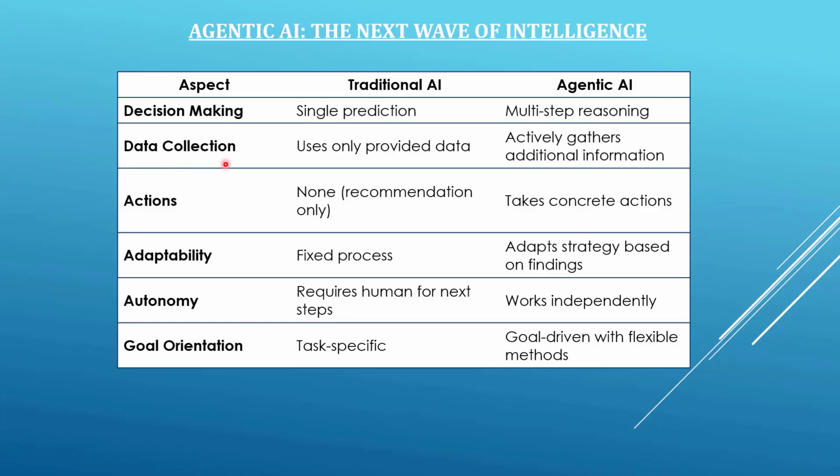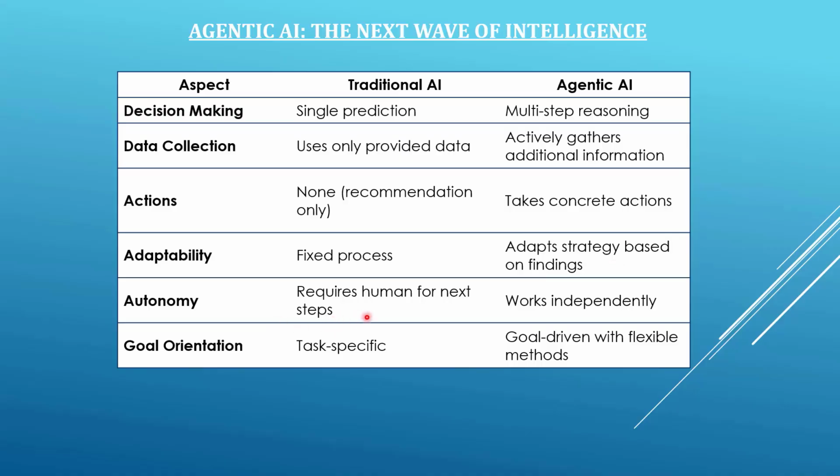In terms of data collection, the traditional AI used only the provided data that was fed into the application. But the agentic AI requested additional information to make a sound decision. In terms of actions, traditional AI did not take any action, but agentic AI took decisions based on its reasoning. In terms of adaptability, the traditional AI worked on a fixed process or steps, but agentic AI adapted its strategy based on the findings or the information that it found.